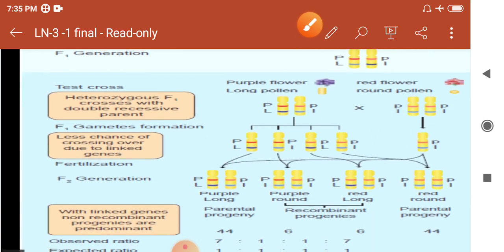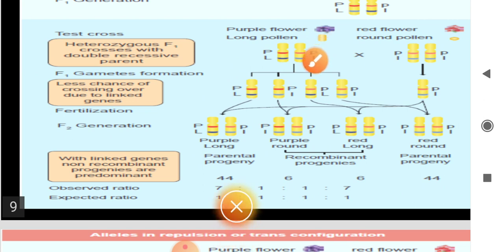At the time these two characters are crossed with one another, capital P, capital L, and small p, small l, and capital P, small p, small l, small p, small l. These two characters are combined with one another, and finally the F2 generation is produced. Four characters are produced. That is, one is purple long, another one is purple round, another one is red long, another one is red round. So this is the new recombinant character. These are four new recombinant characters.